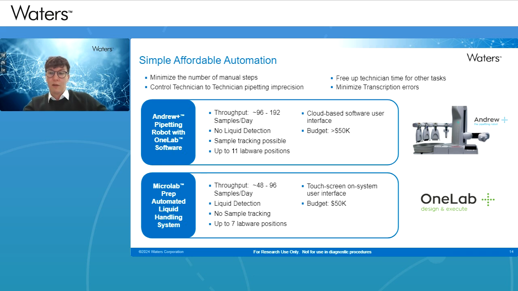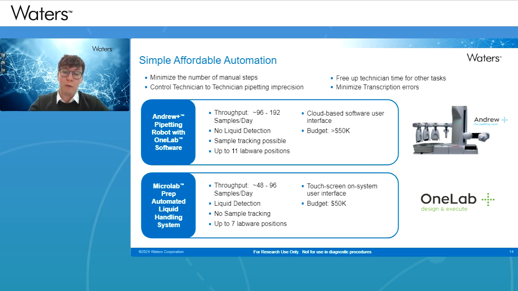It's in between those systems and something like an automated pipette, which is what Andrew Plus uses. They use the Pipette Plus type pipettes.